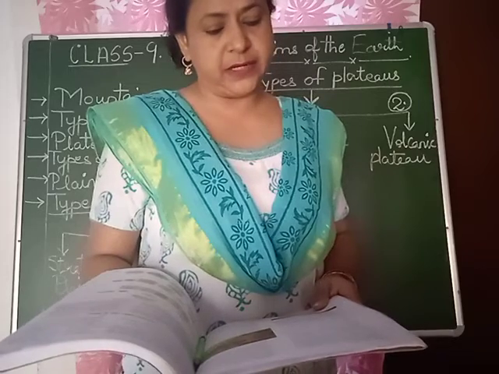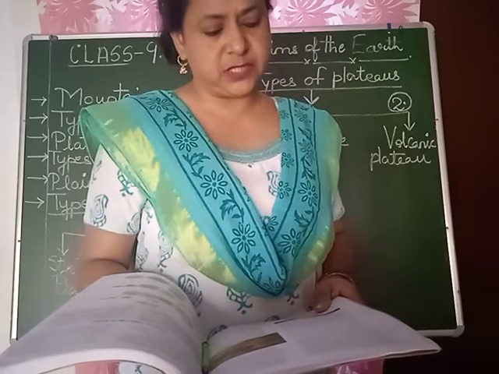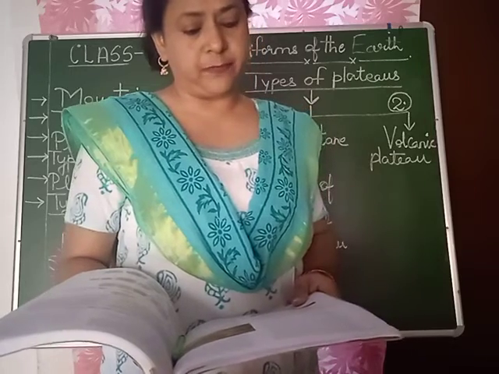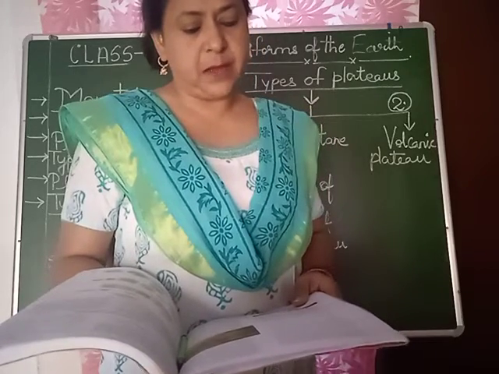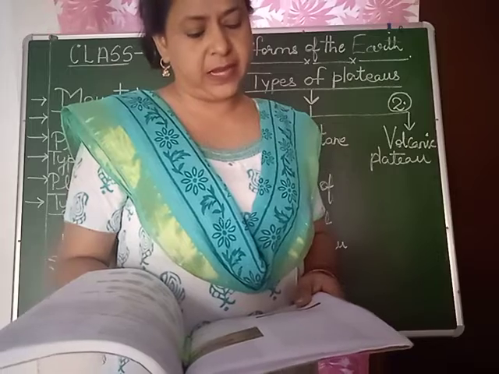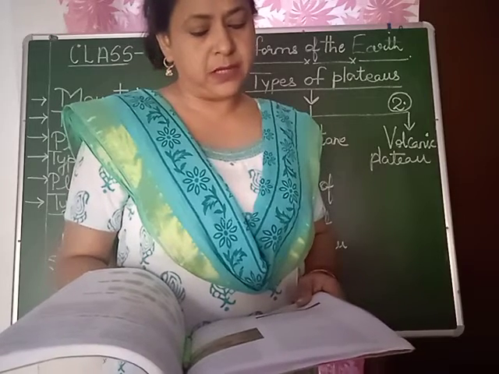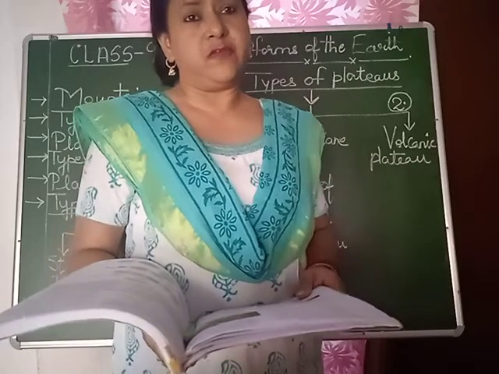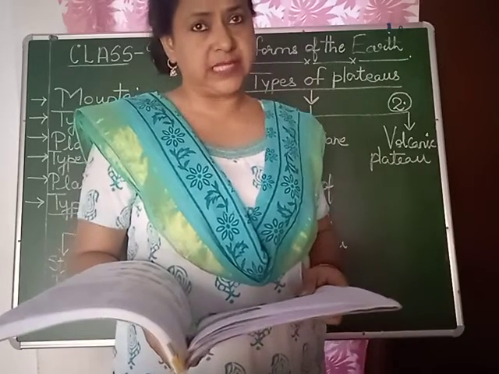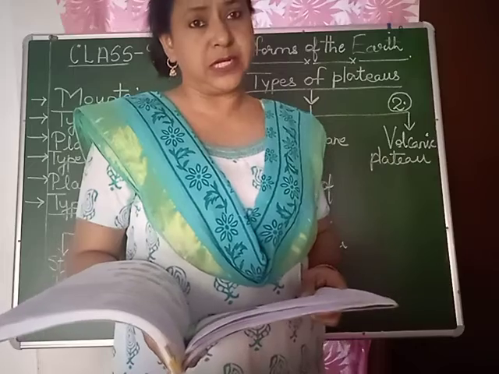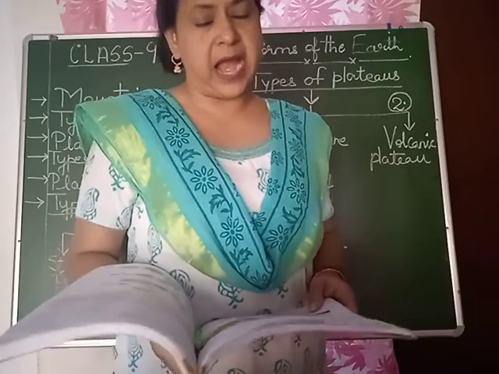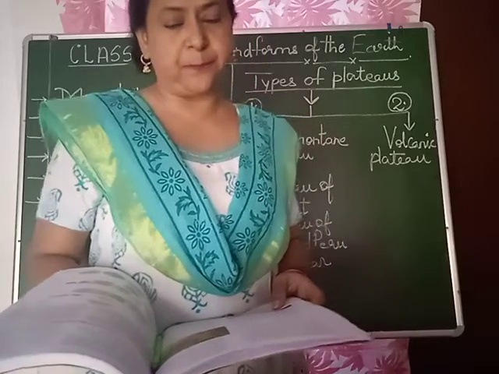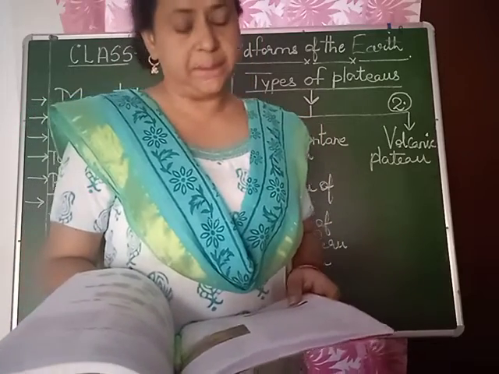If the eroded material or load of a river is deposited in the form of a belt along the foot of the hill, it forms the piedmont alluvial plain. It is called Bhabbar in India. So, the soil is deposited near the hill in a belt shape, and that forms a piedmont alluvial plain.